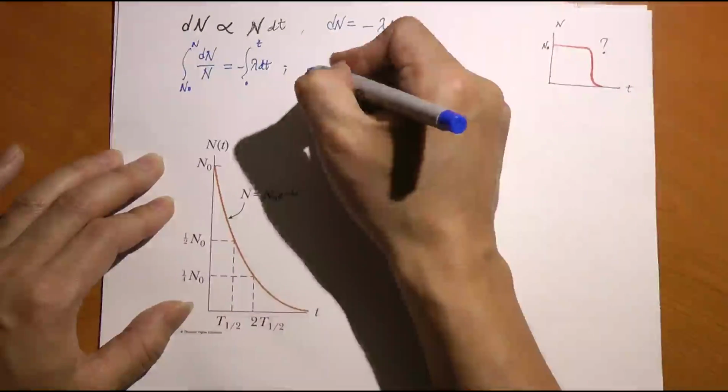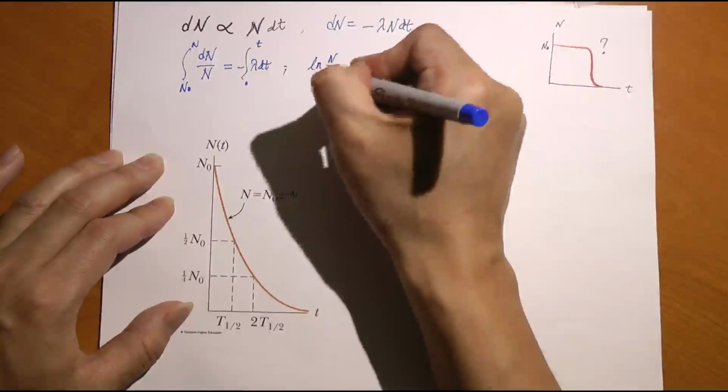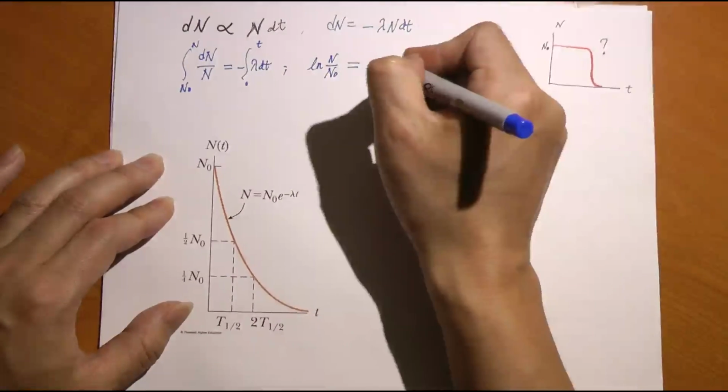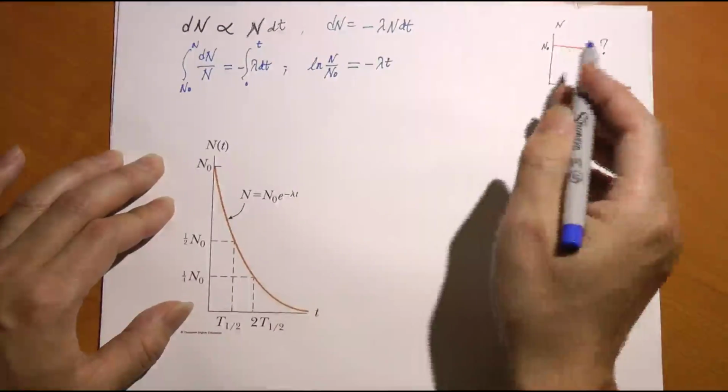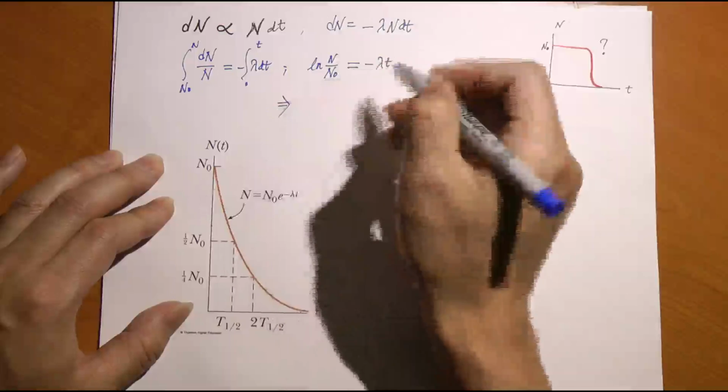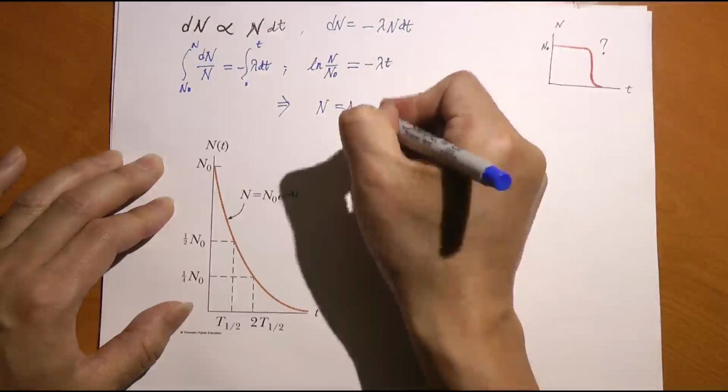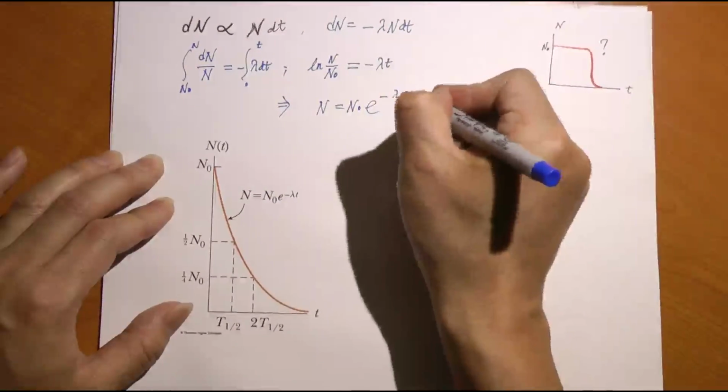The left-hand side is a natural log of n over n naught. The right-hand side is just negative lambda t, right? And you raise both sides to exponential, you get your result. The result is n equals n naught e to the negative lambda t.